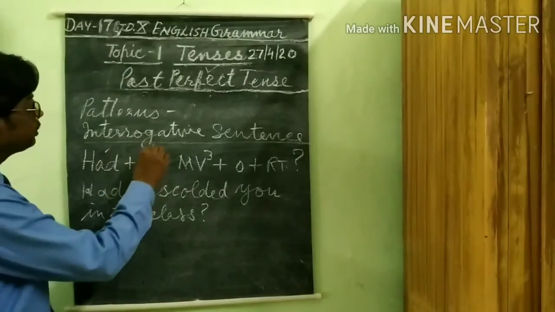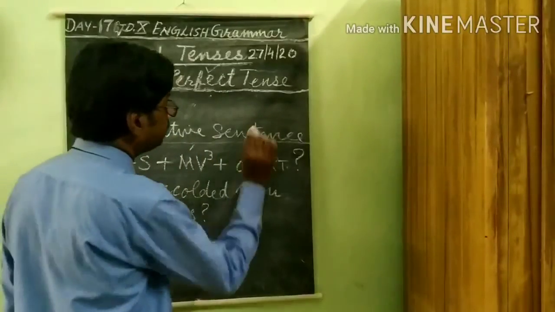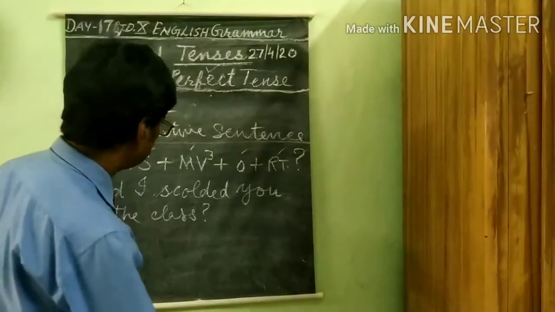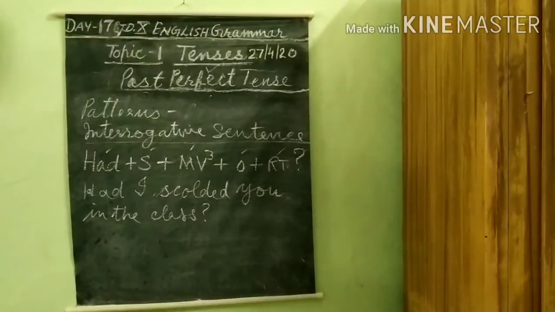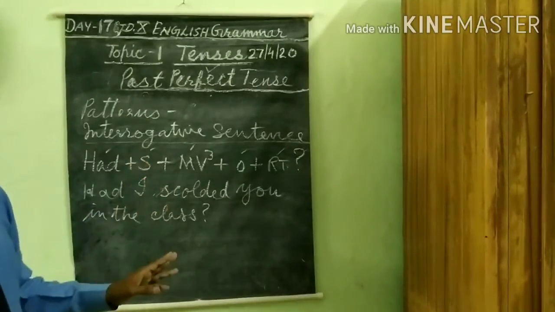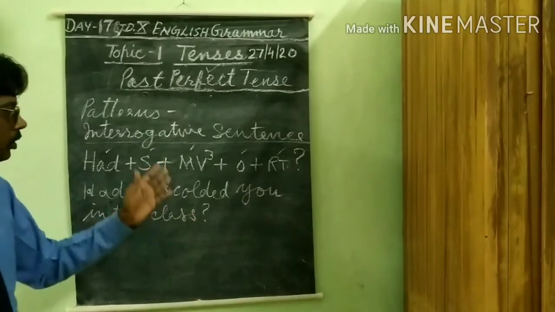There is had, subject, verb, object, remaining thing, and question mark. I hope you have understood this pattern; frame 3-4 sentences on this.